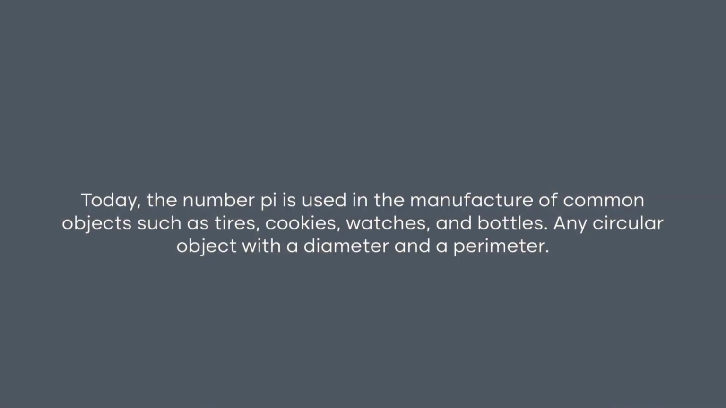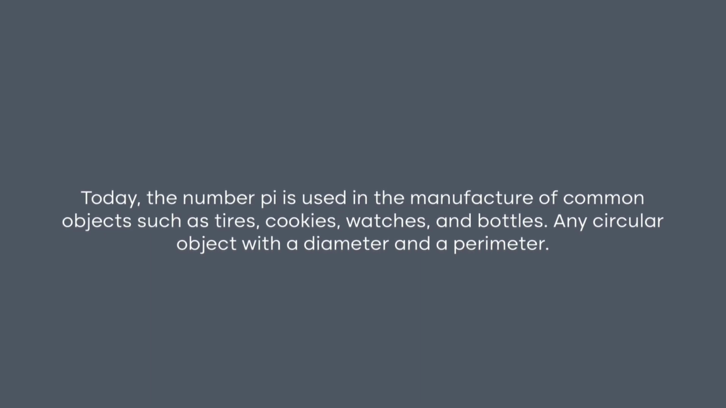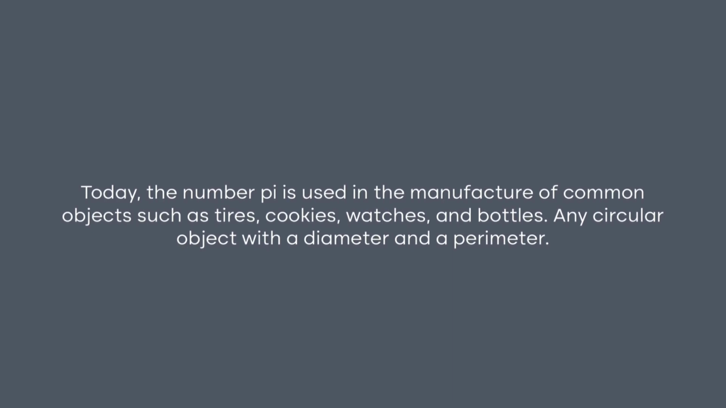Pi is an irrational number with infinite decimal places and is a very important mathematical constant, indispensable for calculating and drawing the circumferences that appear in all ocean contours. Today, the number pi is used in the manufacture of common objects such as tires, cookies, watches, and bottles, any circular object with a diameter and a perimeter.